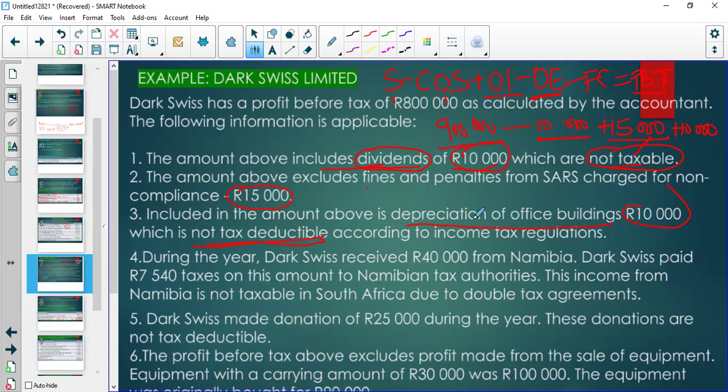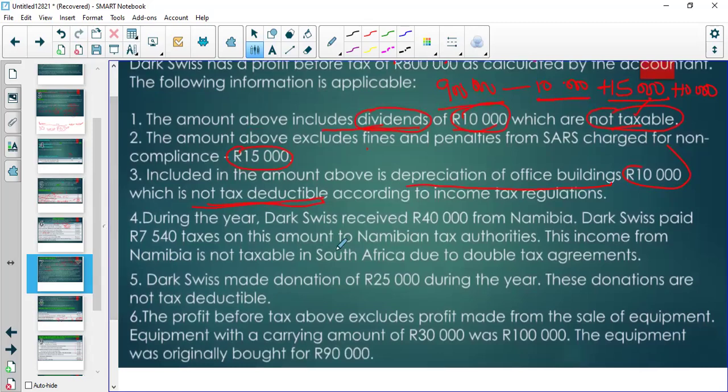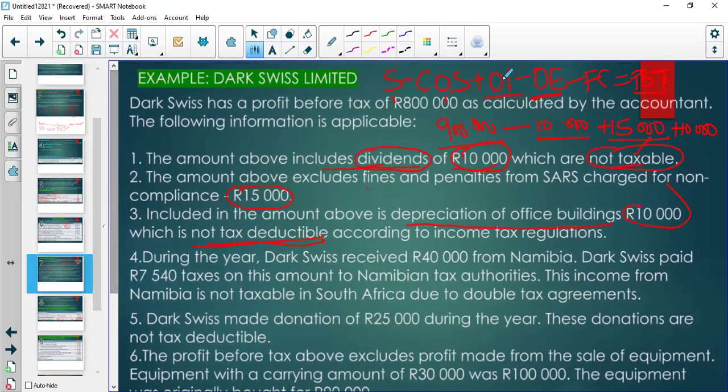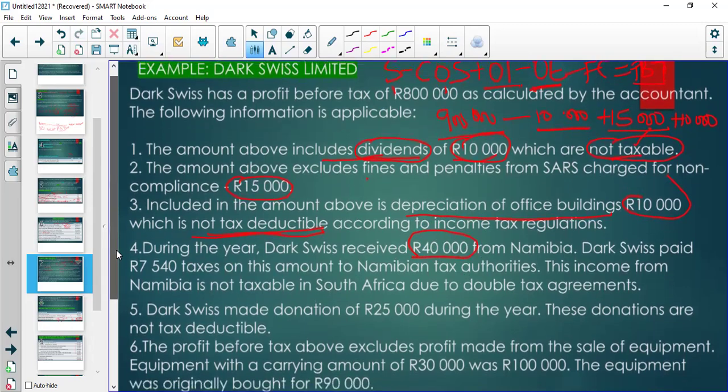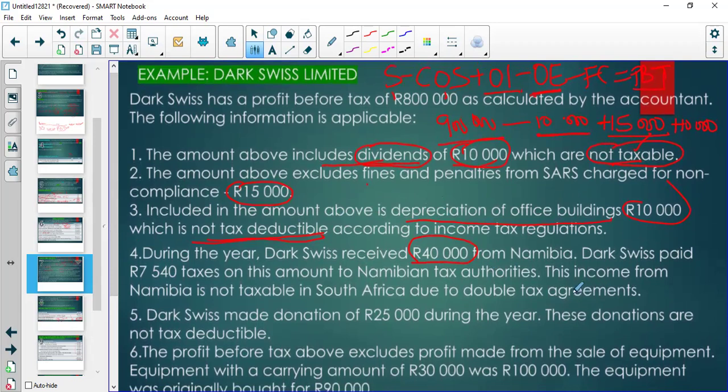We are there in the office now. And they ask what else? And we tell them that in our other income, there is income from Namibia, 40,000 rand. And SARS will say, no, I don't want you to pay income tax on that because we have a double tax agreement with Namibia. So I want you to remove the 40,000. So we subtract 40,000 because it's non-taxable.